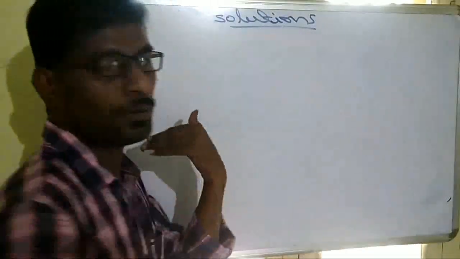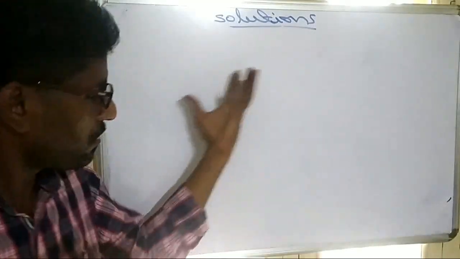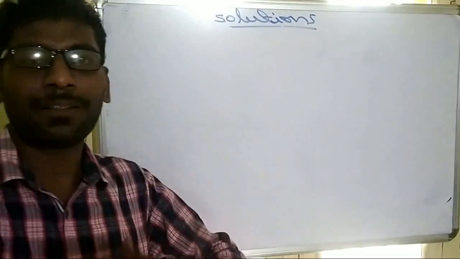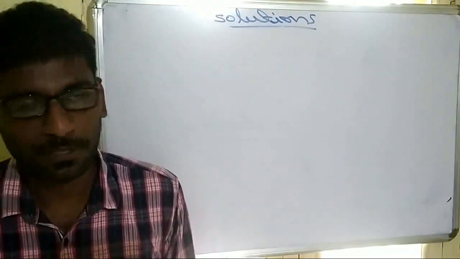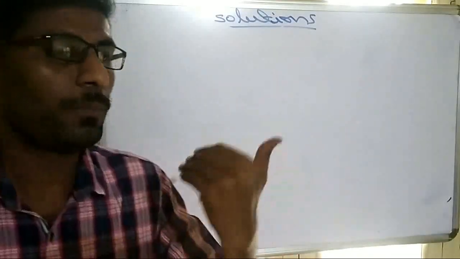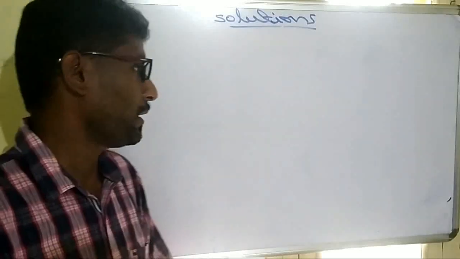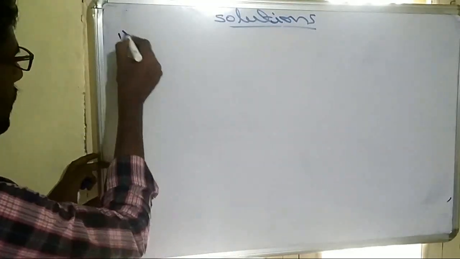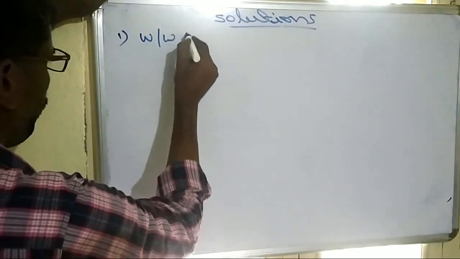Mostly in the solution chapter, numerical questions will come. So we have to remember all the formulas, because these concentration formulas are also present in the first PU syllabus of basic concepts. So that is also the same: molarity, molality, normality. I am giving all the formulas, so you have to practice this. The first concentration term is weight by weight percent.